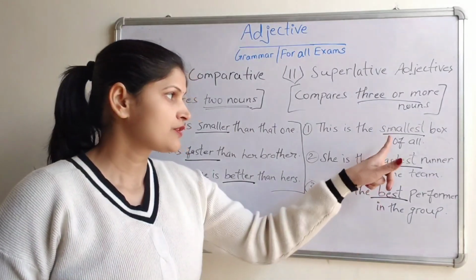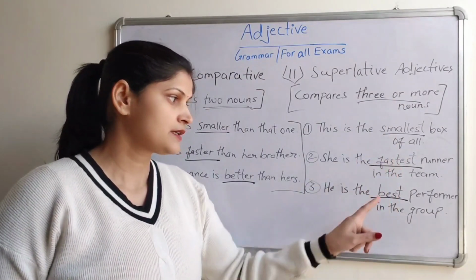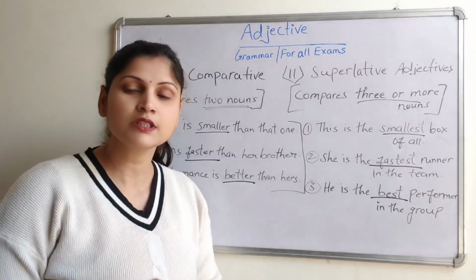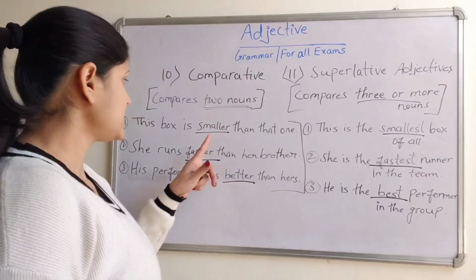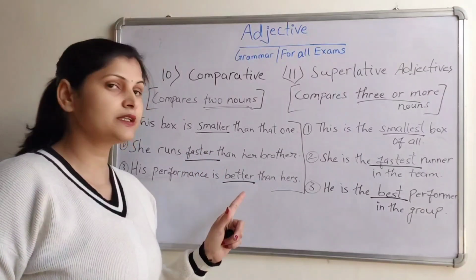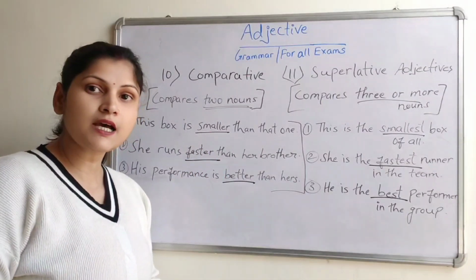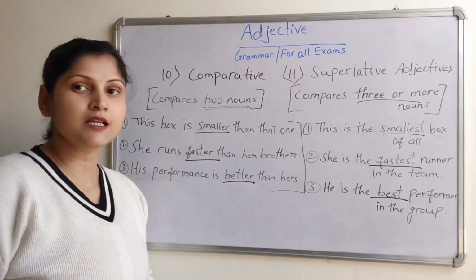So you see, smallest, fastest, best, the most, these are the superlative adjectives. And smaller, faster, better, more, these are the comparative adjectives.